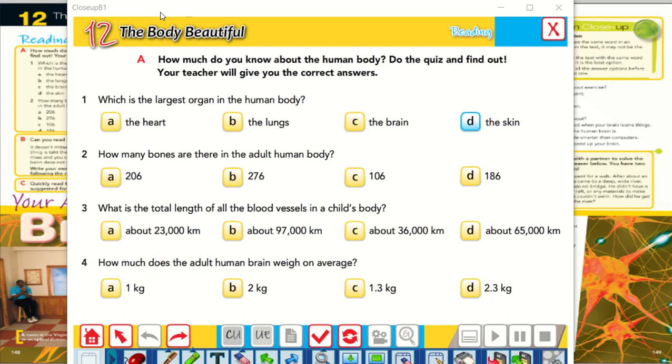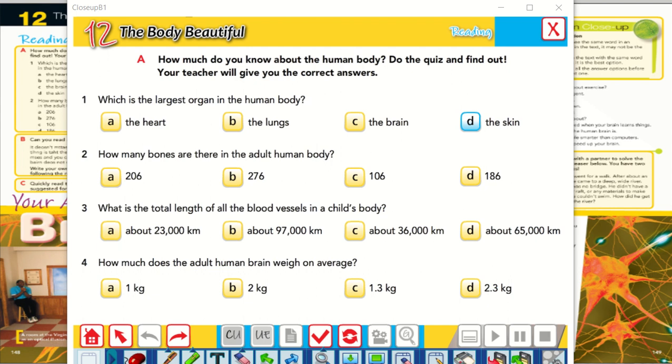Three. What is the total length of all the blood vessels in a child's body? The blood vessels are the tubes that carry the blood through the organs, like veins and arteries.